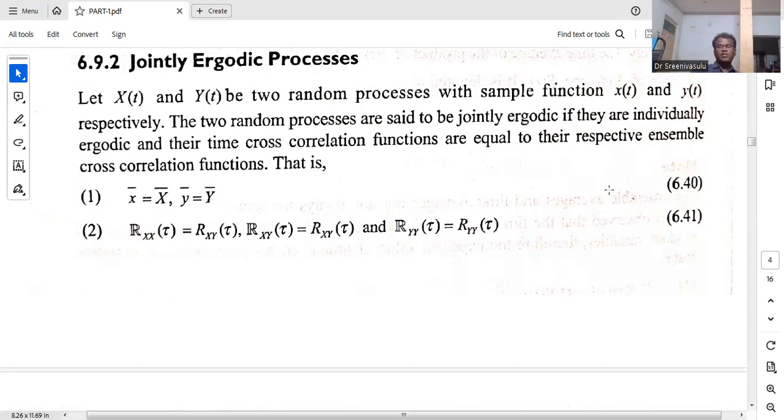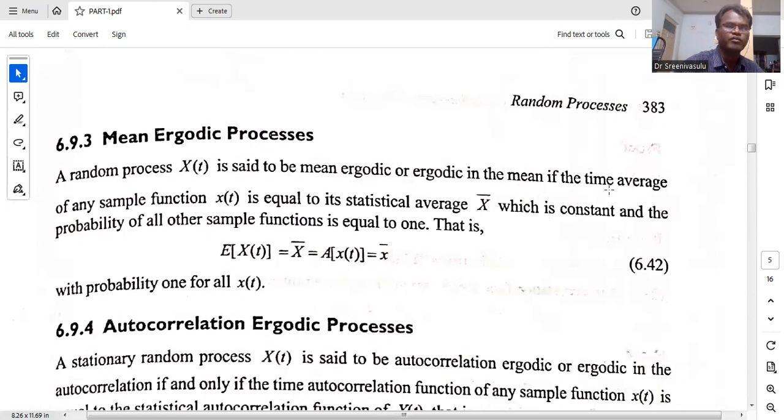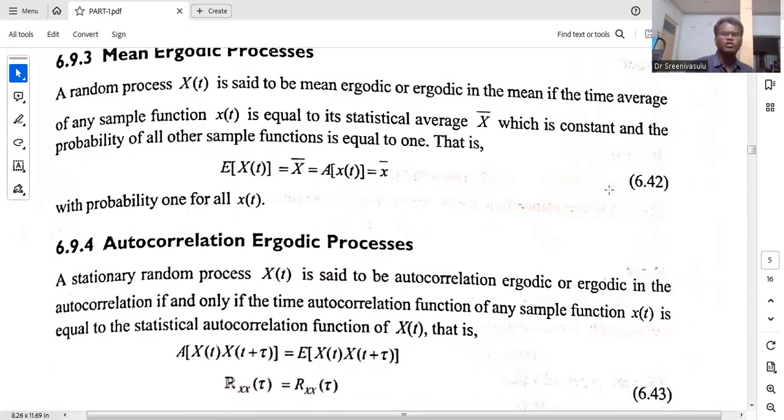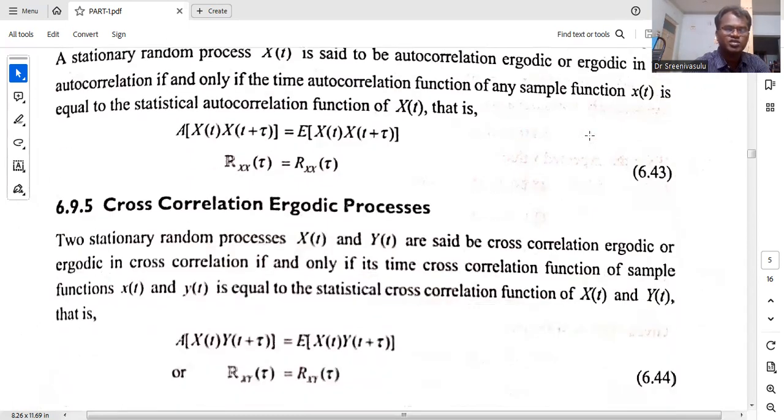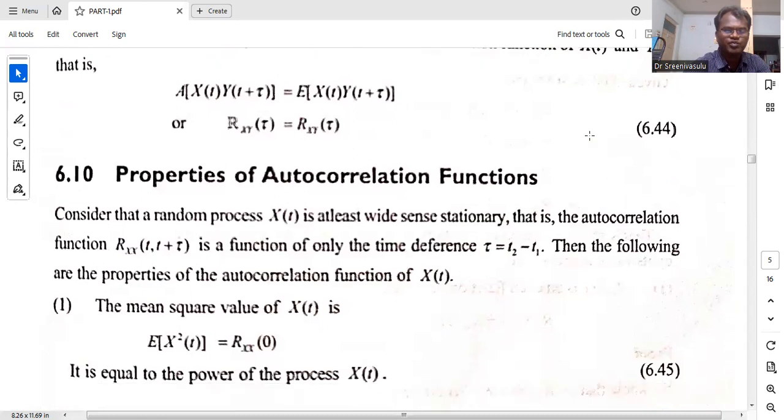The difference is that for time, in the formula we consider the limit T tends to infinity. If these are all equal, then we can say it is a jointly ergodic process. Again, it is a mean ergodic process and autocorrelation ergodic process. Already we discussed the same concept here.